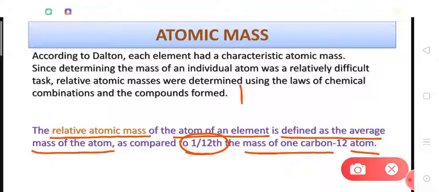Suppose we speak that hydrogen has 1.008 unit of atomic mass. That means we are comparing this with 1/12 the mass of carbon atom. Okay, so the concept is actually not very clear to you right now when I have told this definition, right? So this will be gradually clear further in this video.